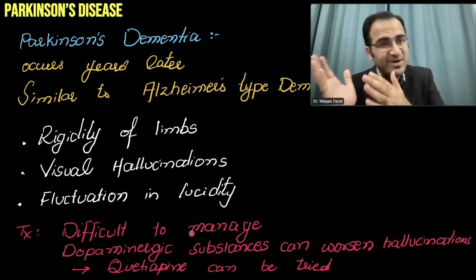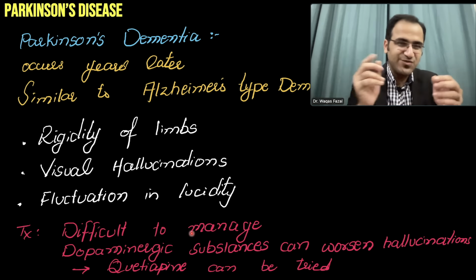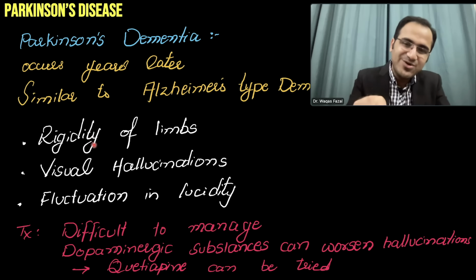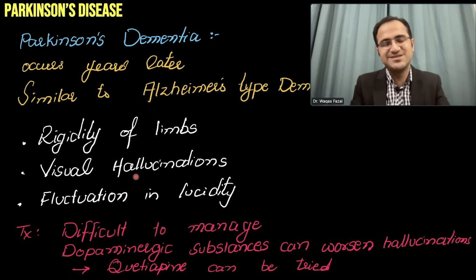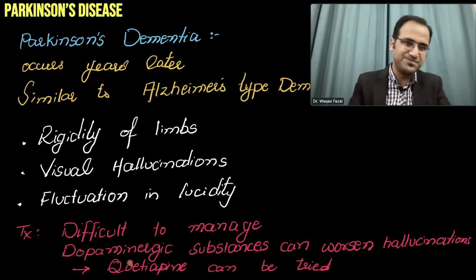And these patients of Parkinsonism dementia, they're already having hallucinations. So for the treatment of rigidity, you are giving levodopa, but that levodopa is worsening the hallucinations. So that becomes quite problematic. In such cases, atypical antipsychotics like quetiapine are used.